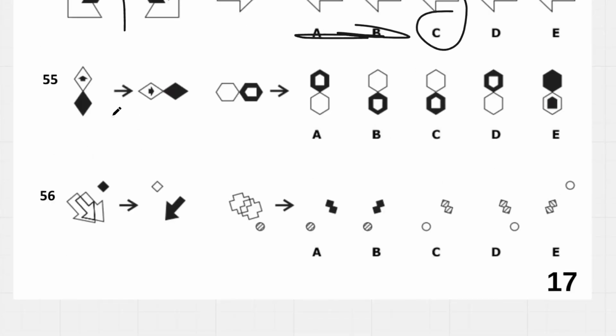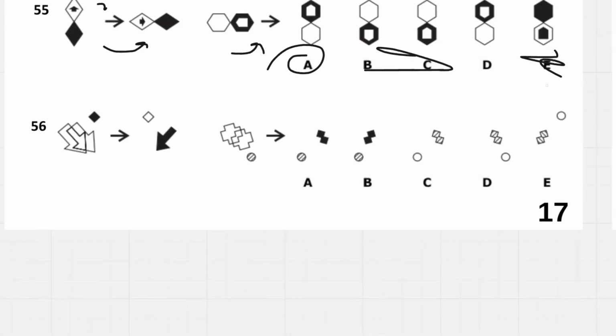55, we have a rotation 90 degrees, and so that means that these will have to be crossed out, and then this shape will do a 90 degrees clockwise rotation. 90 degrees clockwise rotation means this will go white and turn around. And then 56, we have 2, it becomes 1, doing a mirror image.